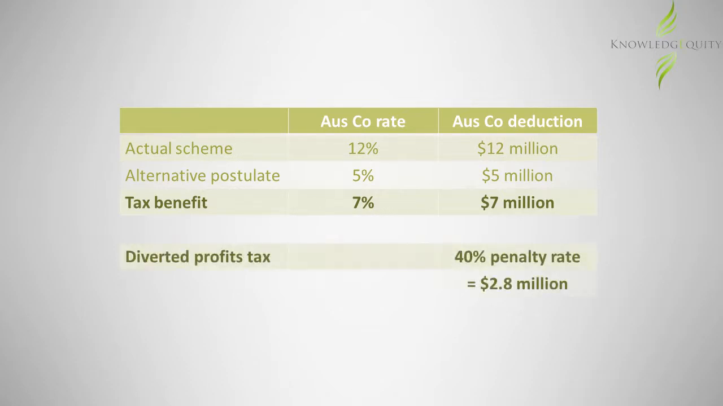Diverted profits tax is imposed at a penalty rate of 40% on the $7 million DPT tax benefit, resulting in a DPT liability of $2.8 million.